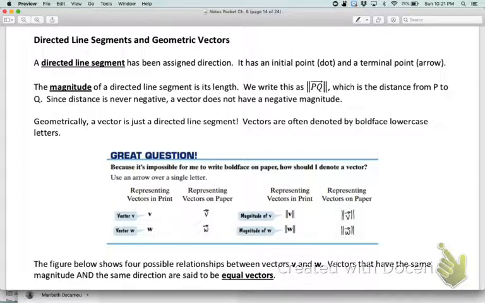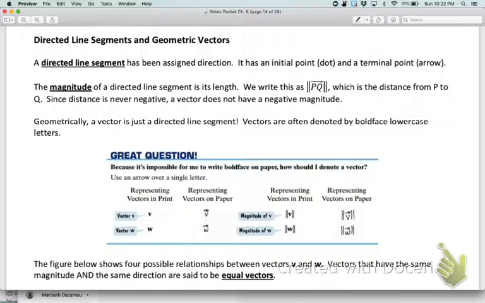You've seen this before. These are rays from geometry, okay? In geometry, though, when we talk about a ray, that arrow means that it goes on forever. That is not actually true with a directed line segment. The arrow is only symbolizing direction, not that it goes on forever, because a directed line segment is finite. It starts and it stops, okay?